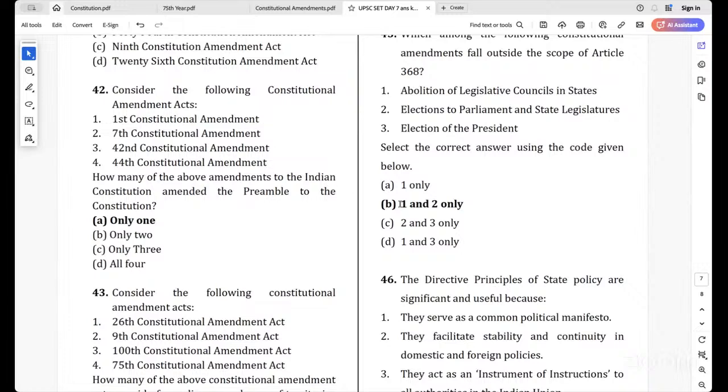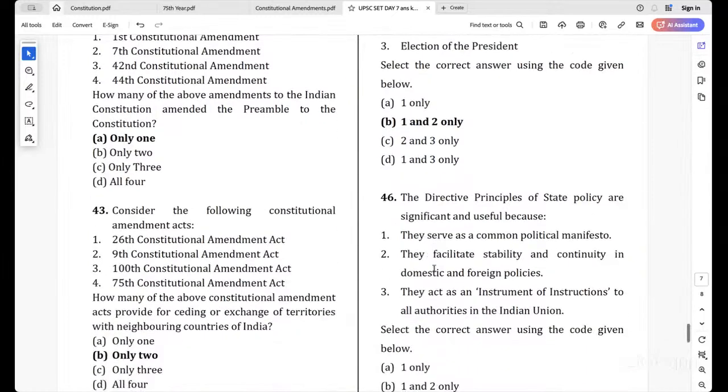All these things only will come under Article 368. And Article 368 itself also falls under the scope of Article 368. Just go and read about the Constitutional Amendment Act and Article 368 Parliament. Okay. You will get clarity.